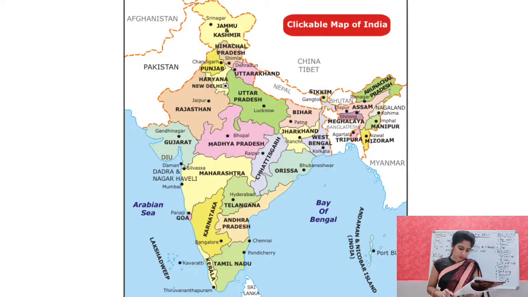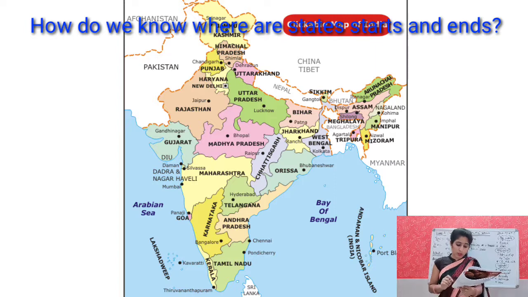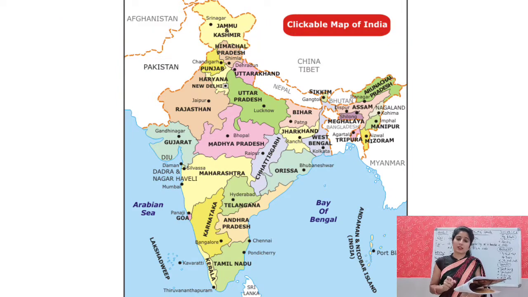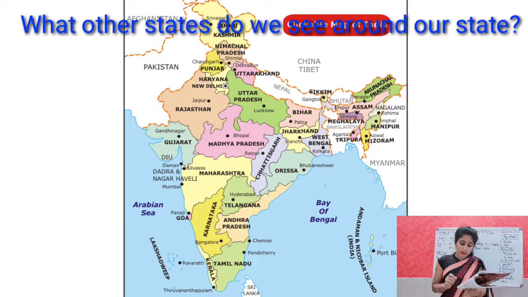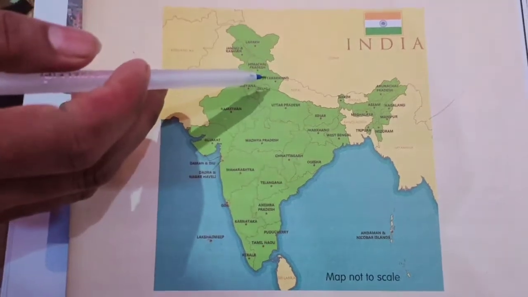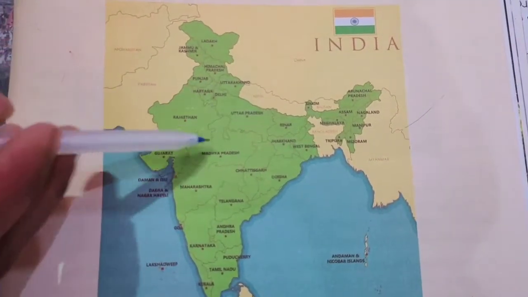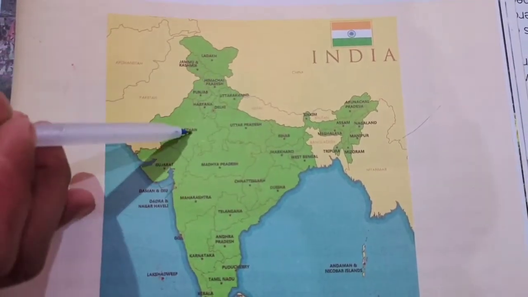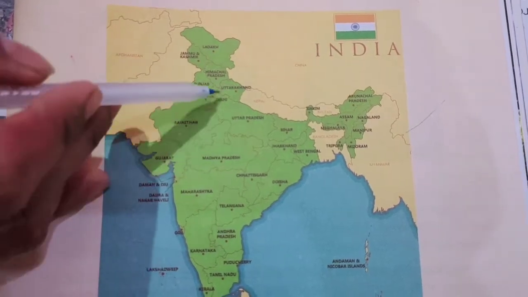Yes, students, my question is that how do we know where our state starts and ends? Yes, look at this map and find out how do we know where our state starts and ends. What other states do we see around our state? Just like our classroom ends in one place and the rest is outside, our state ends at the border.